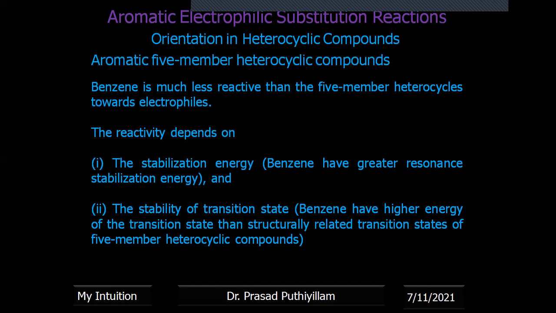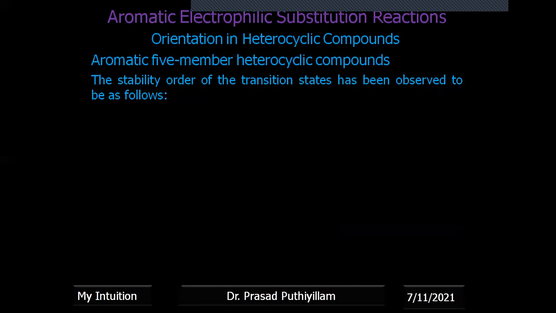The resonance-stabilized transition states have lower stability compared to the transition state of the five-membered heterocyclic ring. So these are the main two reasons why benzene is less reactive. Okay, so the order of transition state stability has been observed to be as follows. Some examples: if an electrophile attacks a five-membered heterocyclic ring versus a substituted benzene, we are